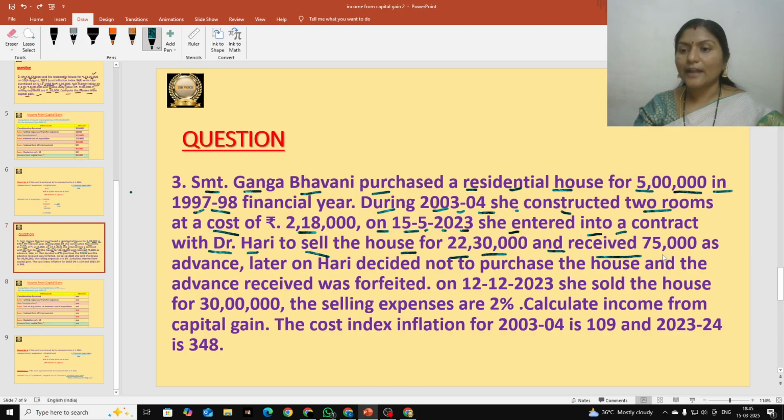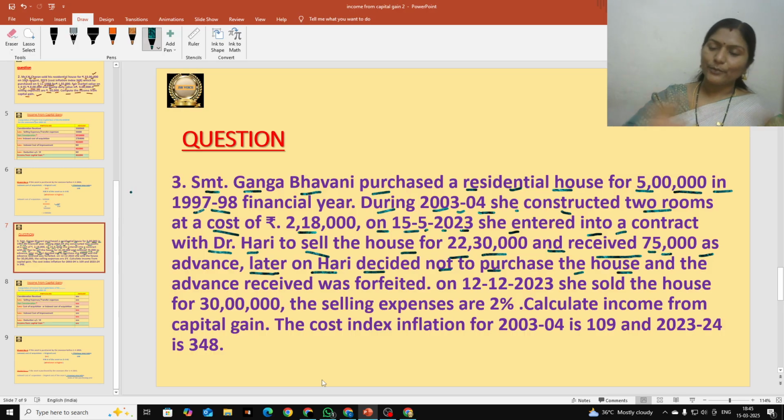She received advance also. Whenever any person is ready to sell any asset, they receive advance. Okay, here how much did Ganga Bhavani receive as advance from Hari? 75,000. And later on, what happened? Later on, Hari decided not to purchase the house. Okay, so after paying advance, our assessee received advance from Hari, 75,000 rupees.